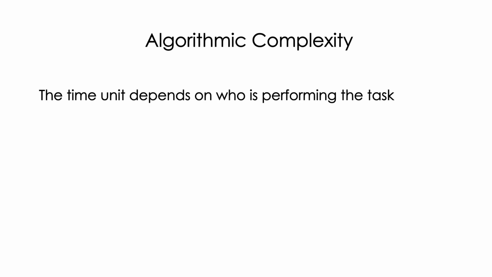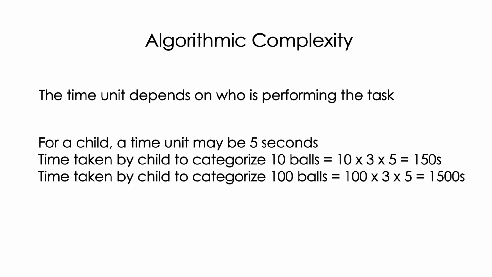Now, this time unit depends on who is performing the task. If a small child is performing, the child might take 5 seconds per task, which correspondingly takes 3 into 5 into 10, which is 150 seconds for 10 balls, and 3 into 5 into 100, which is 1500 seconds for 100 balls, and so on.